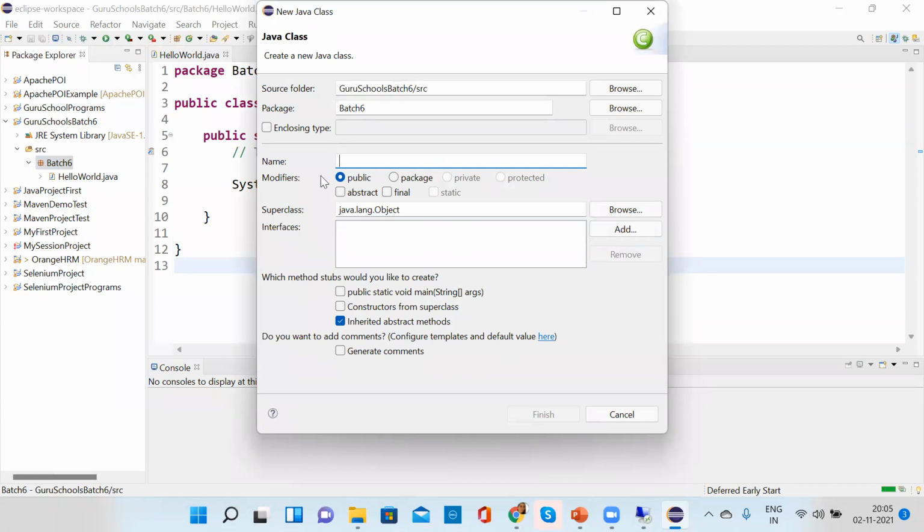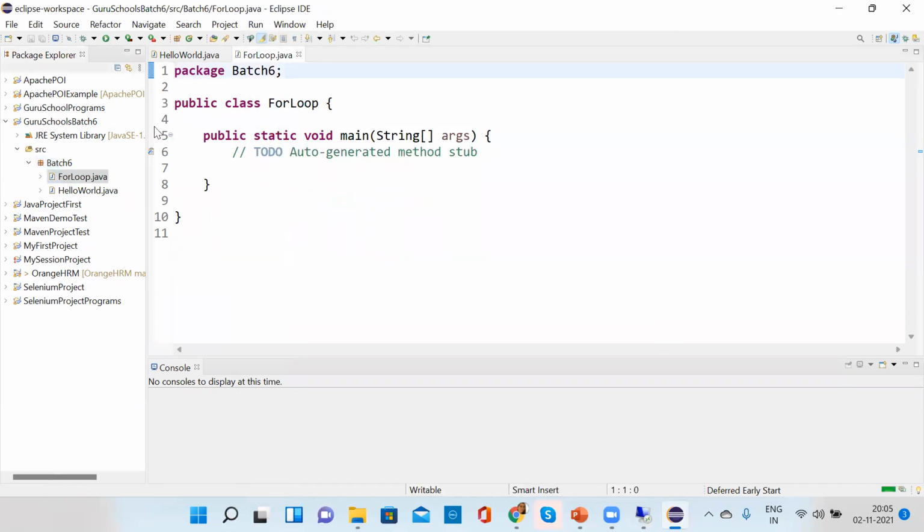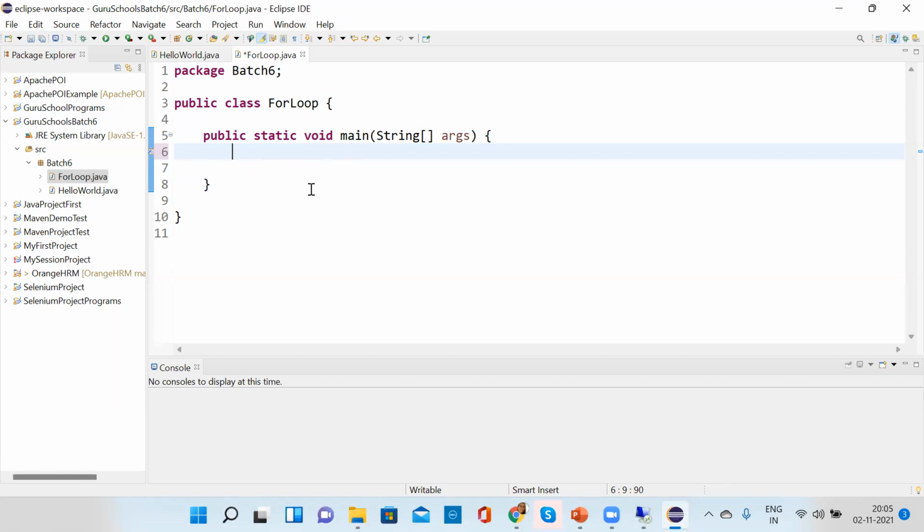See, I will tell you. For loop. The class name is ForLoop. Can a class name start with a capital letter? Yes. Okay, so I'm about to write.